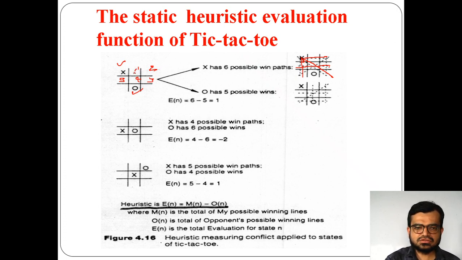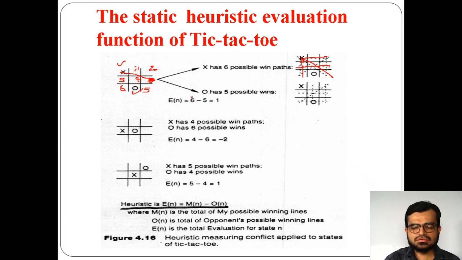Because if you put here, and next put here, you can win. If you put here also, you can win the game. And if you put here also, and next time put here, you can win the game. Better you shouldn't include this one. You can take this 1, 2, 3, 4, 5, 6. So 6 possibilities you can move here, because if you put here, it is not forming any direction, right? So there are 6 paths.